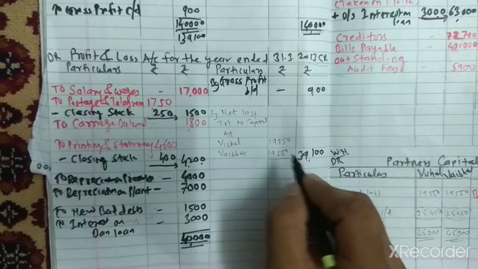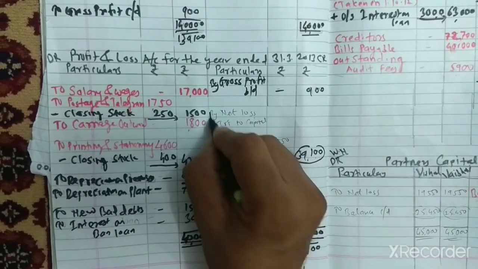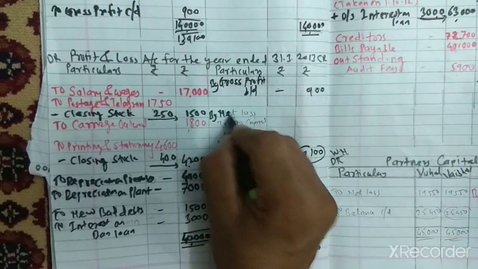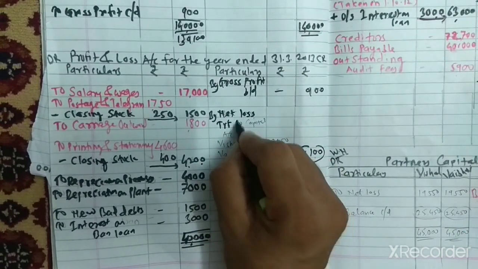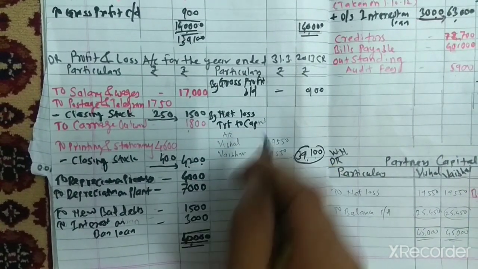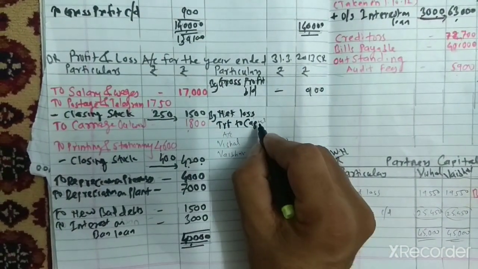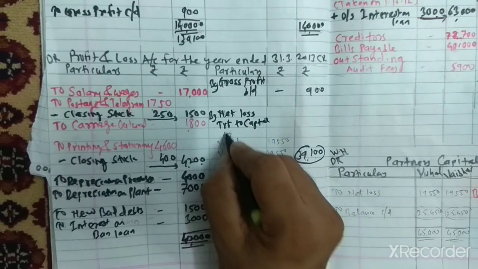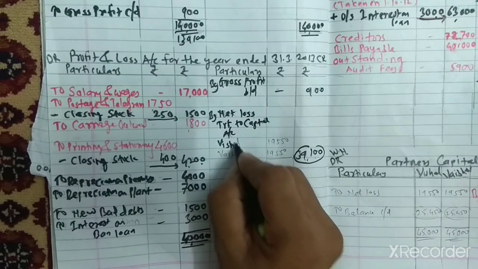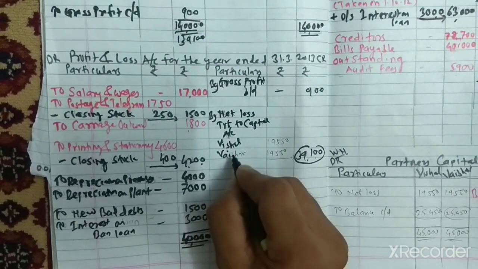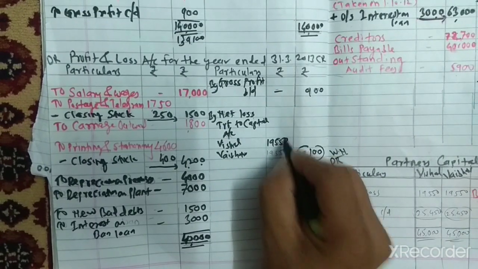Balancing figure 39,100 is loss. So write down here net loss, transfer to capital account. Net loss is transferred to the capital accounts of Vishal and Vaibhav in equal ratio.